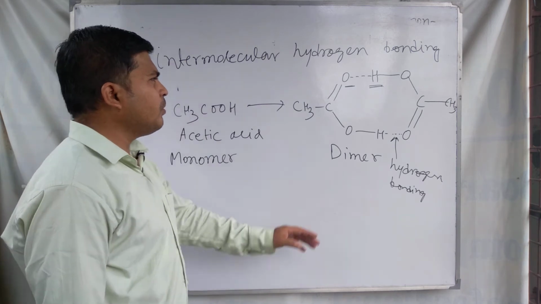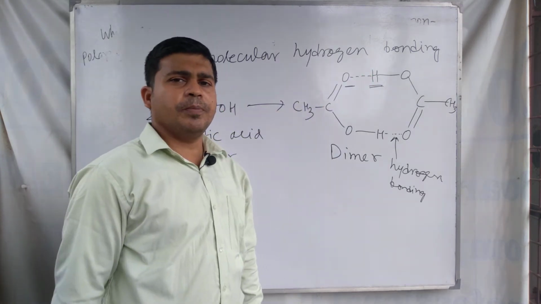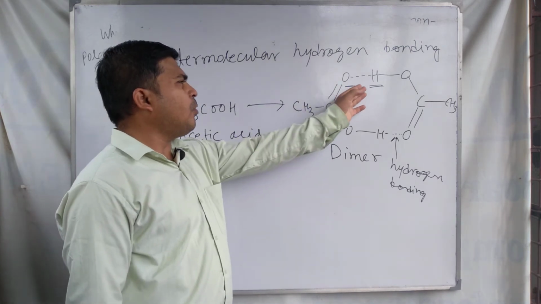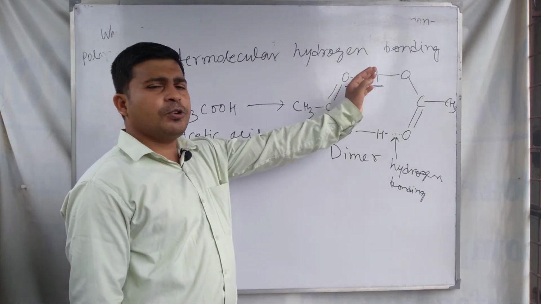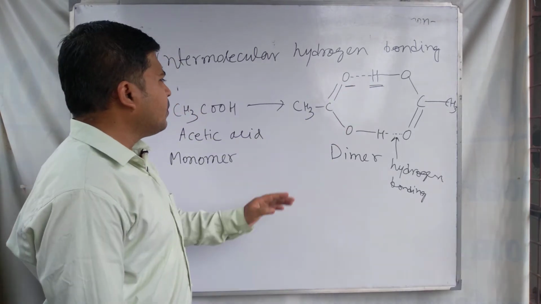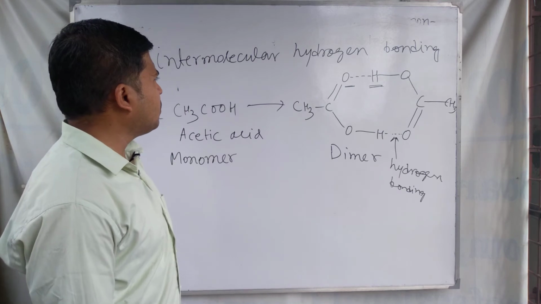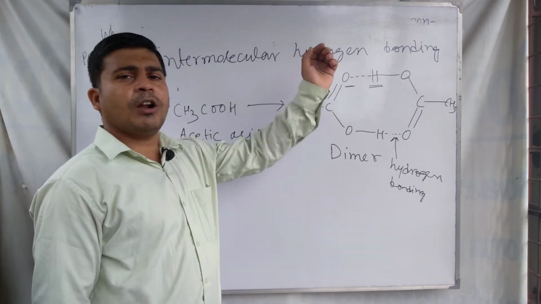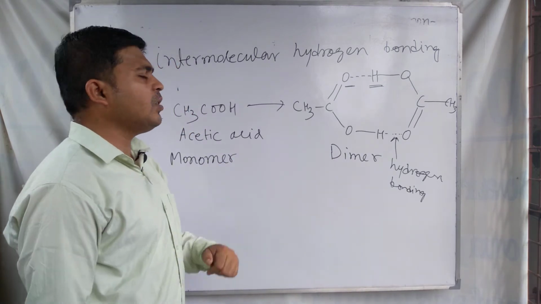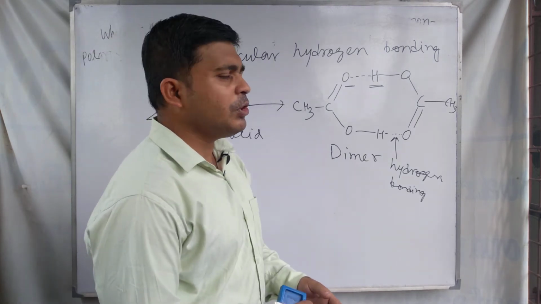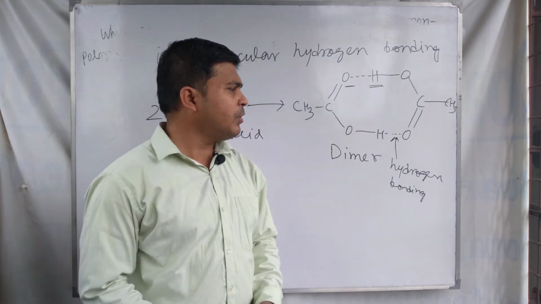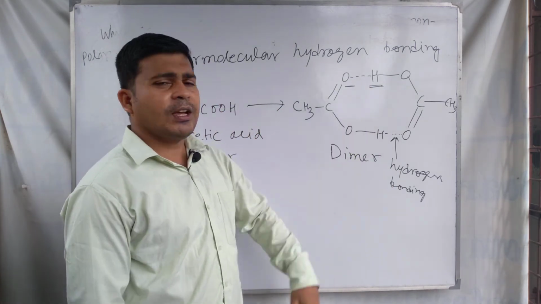Intermolecular hydrogen bonding between the oxygen and hydrogen. The oxygen atom, having small size and high electronegativity, can form a hydrogen bond with the hydrogen atom in acetic acid. Due to this intermolecular hydrogen bonding formation between oxygen and hydrogen, the acetic acid molecules exist in the dimeric form. So this is the answer to the question, why acetic acid molecules exist in the association form. This is the association of the acetic acid molecules.